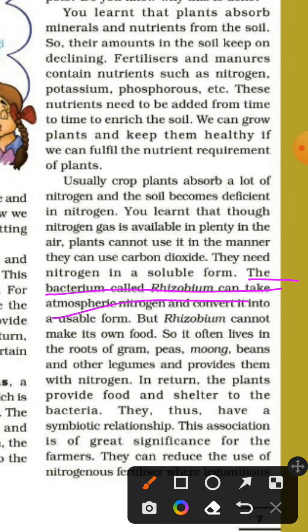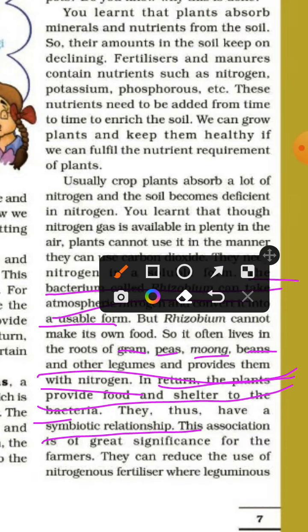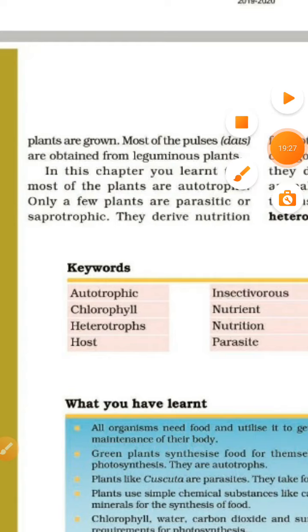But rhizobium cannot make its own food, so it often lives in the roots of gram, peas, moong, beans and other legumes and provides them with nitrogen. In return, the plants provide food and shelter to the bacteria. They thus have a symbiotic relationship. This association is of great significance for the farmers. They can reduce the use of nitrogen fertilizers where leguminous plants are grown. Most of the pulses, that means dals, are obtained from leguminous plants.